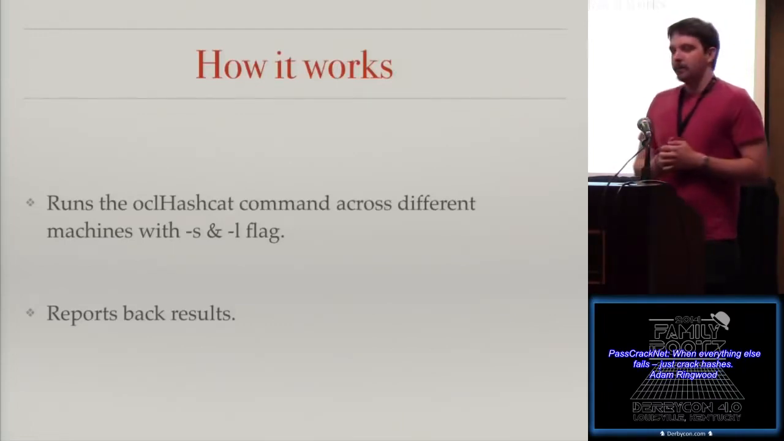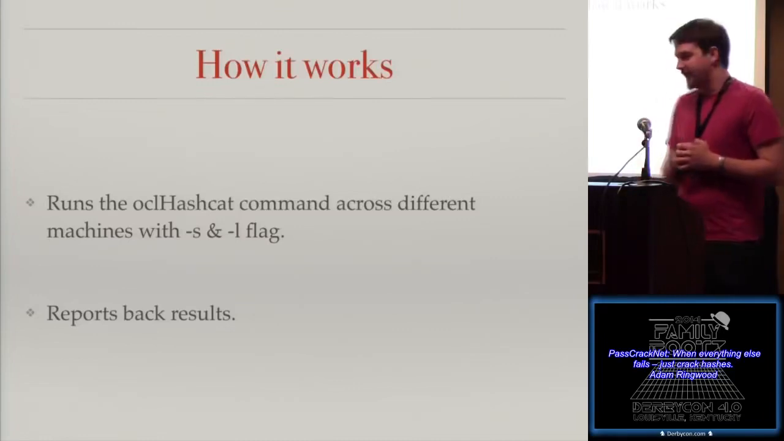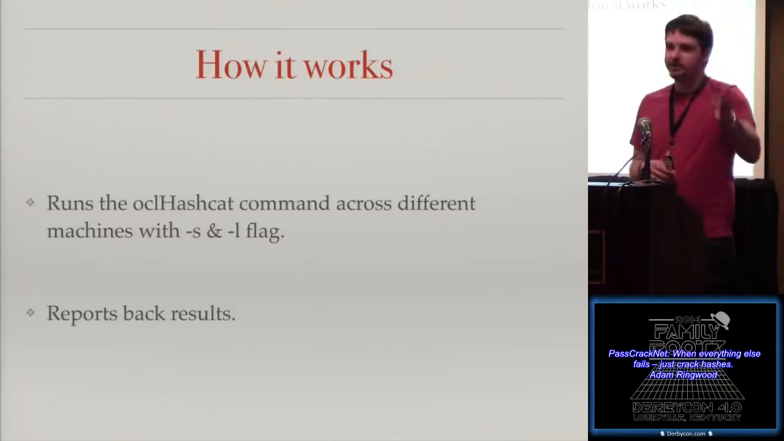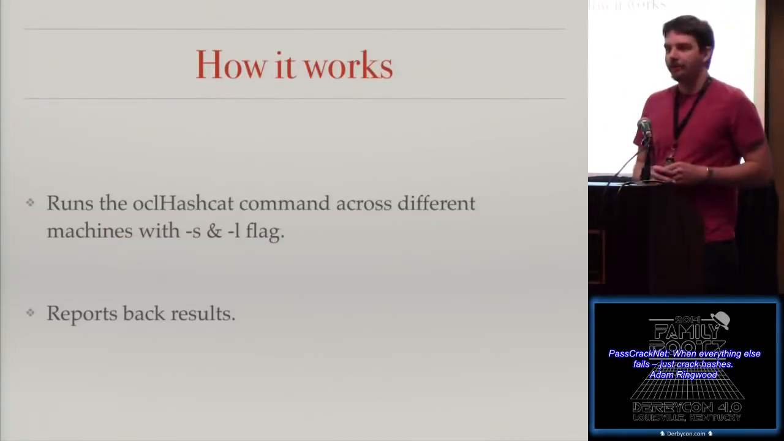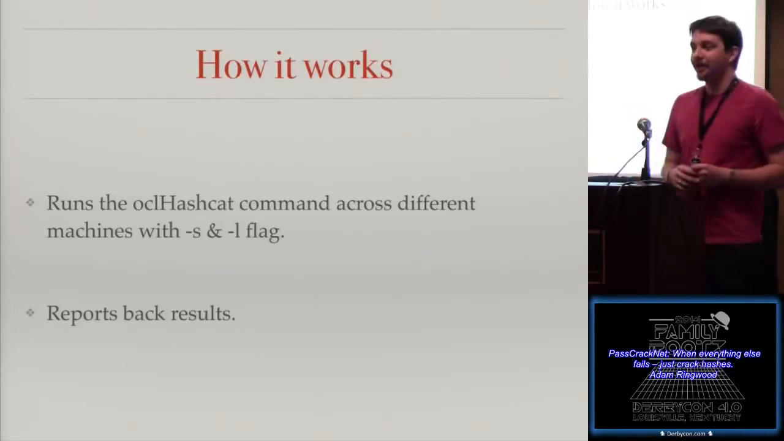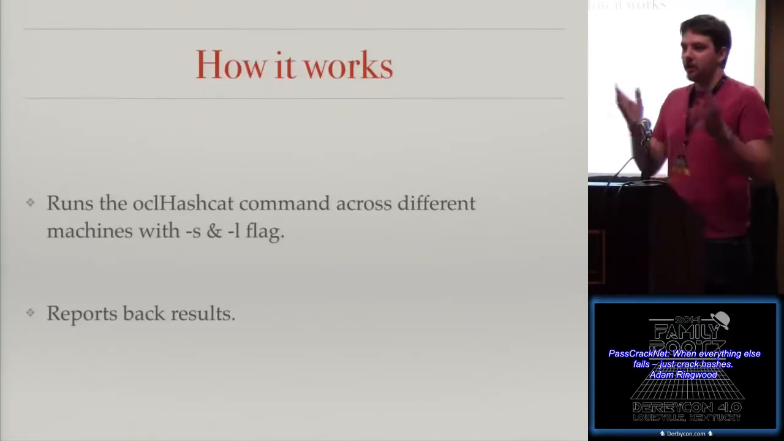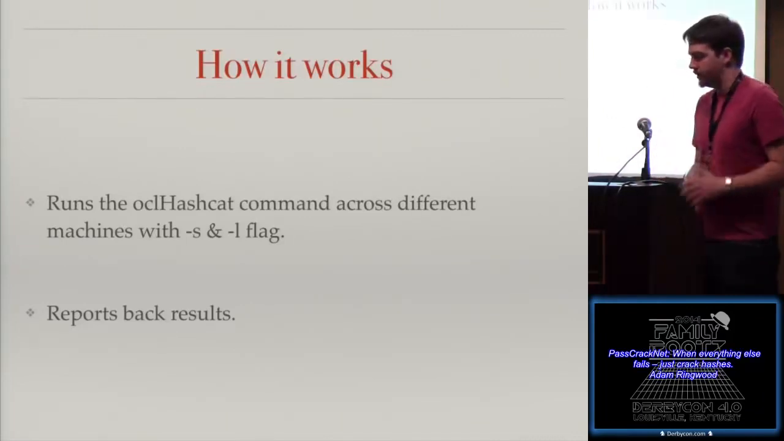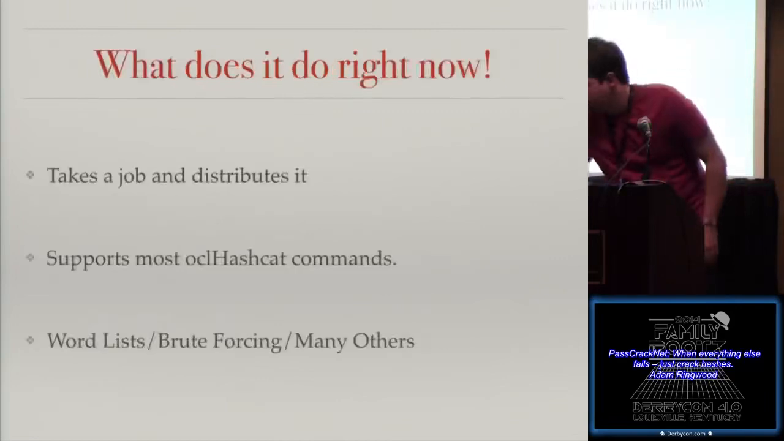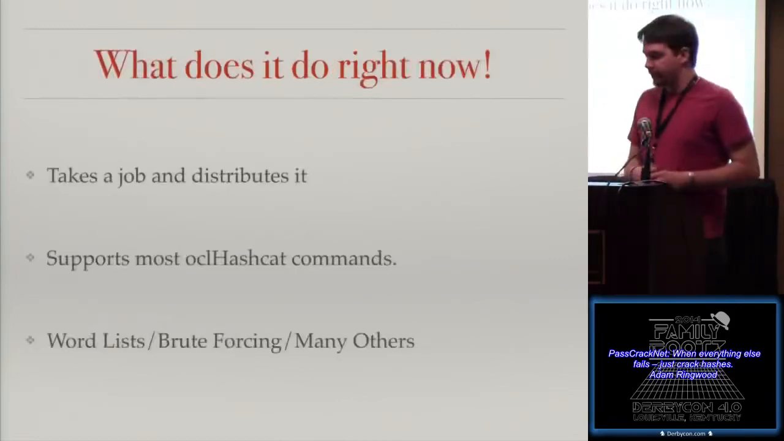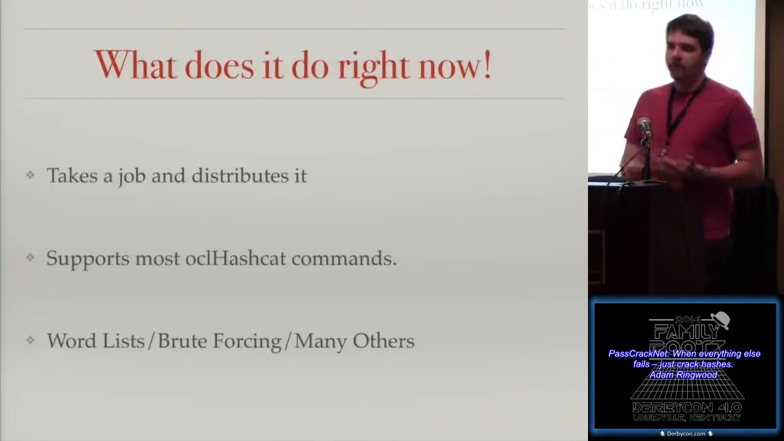And then about 6 months ago, the developers of Hashcat actually released the S and L flags, which stand for skip and limit, and they say I want to start at this position and I want to go to this position. And thus it invalidated about 9 months of work on my part. But it was okay because it made the resulting work a lot easier. And then it takes a chunk of work and it reports back the results. What does it do right now? It takes a job, distributes it, supports most OCL Hashcat commands. It does wordlist, brute forcing, many others.